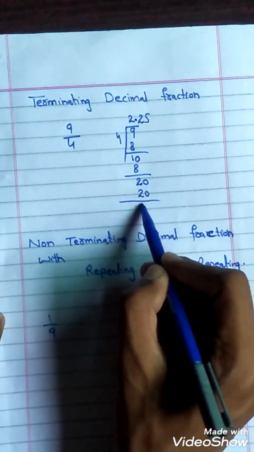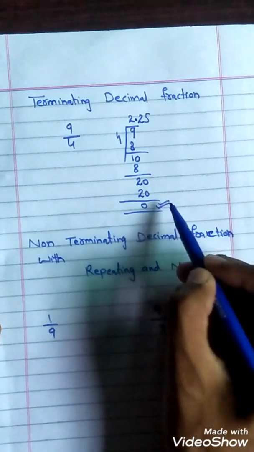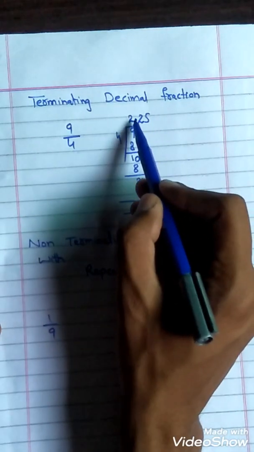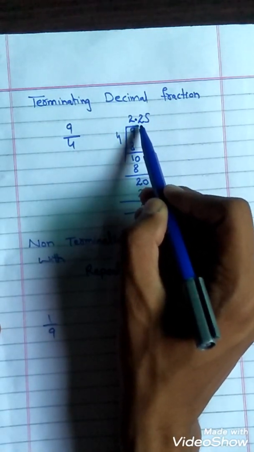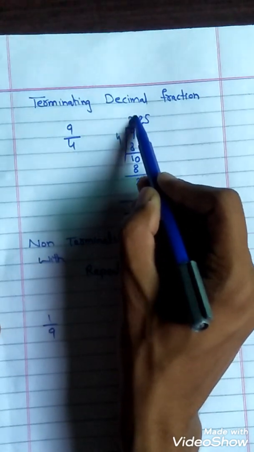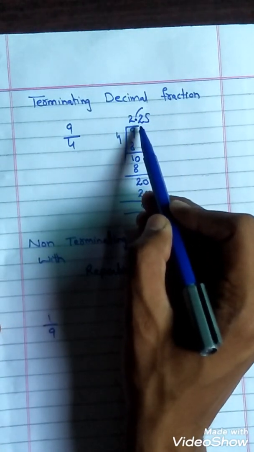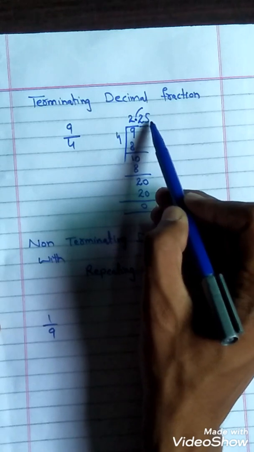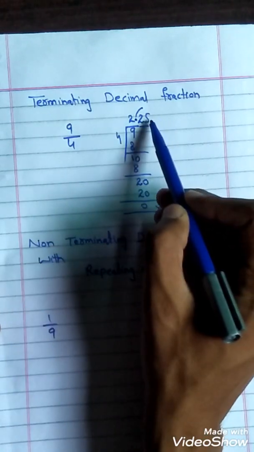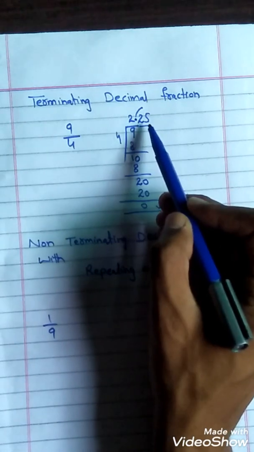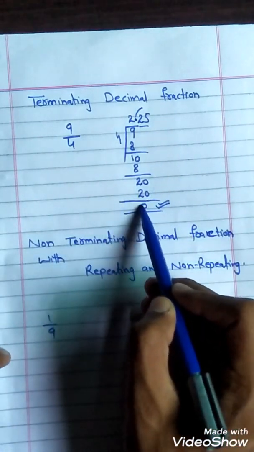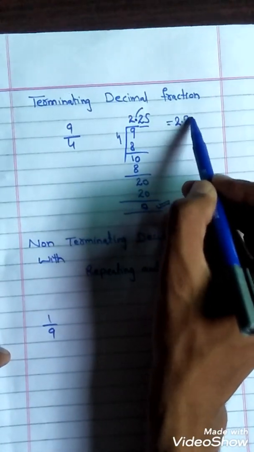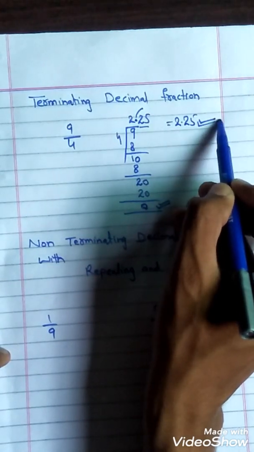If you see, students, the division process has ended, as I mentioned in the definition. If the division process ends, the fraction has a finite number of digits after the decimal point. This is the decimal point, and there are finite digits after it. Finite means it has an end. So this is terminating because this term has an end. Its end is here, and the answer cannot go further because the division process is complete. So the answer is 2.25.